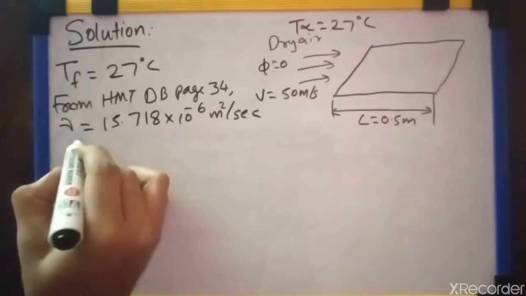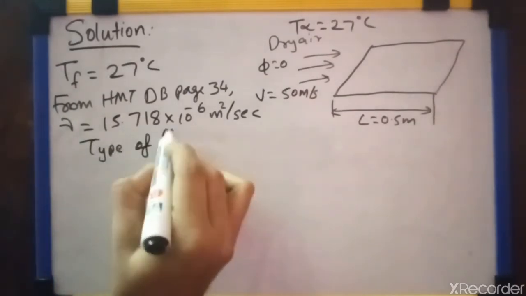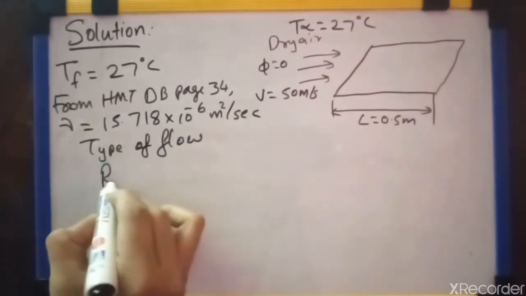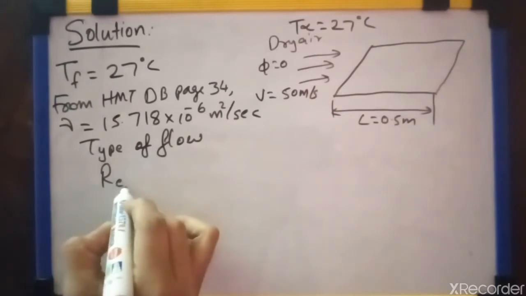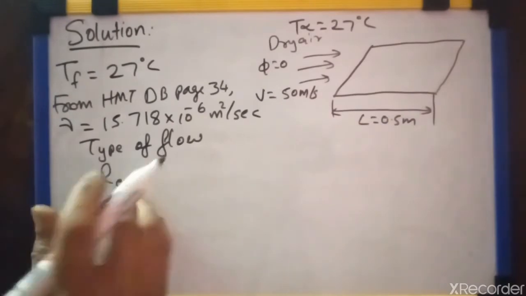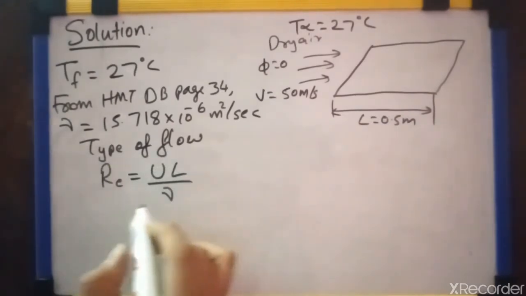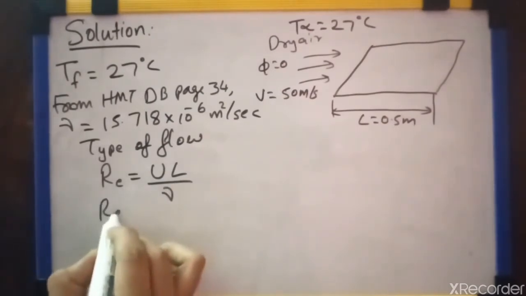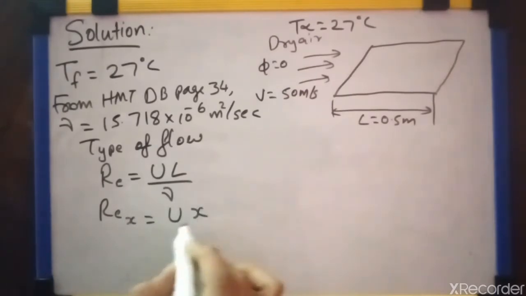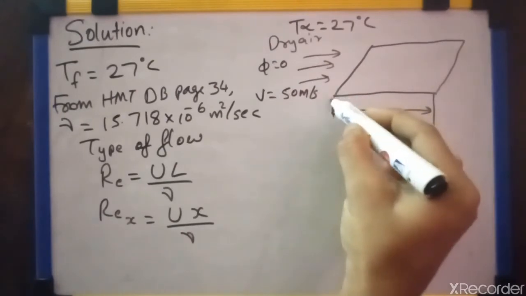The next step is to find the type of flow, that is whether the flow is laminar or turbulent. For that we have to find out the Reynolds number. Re at a particular distance x is equal to U into x divided by nu, where x means a point from the leading edge.